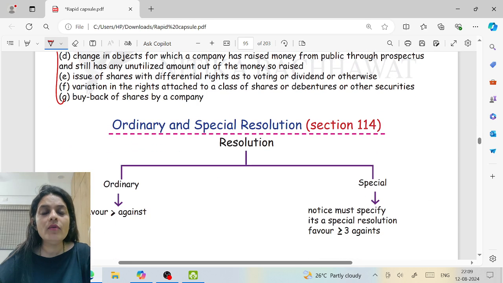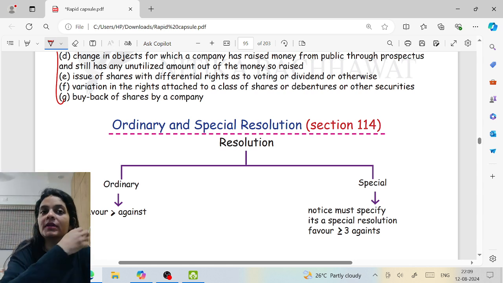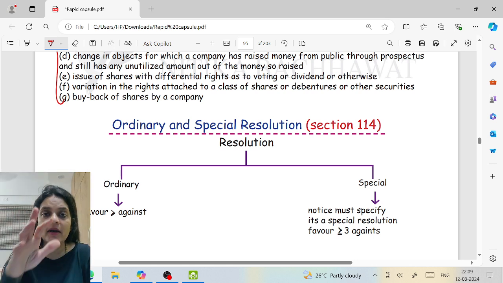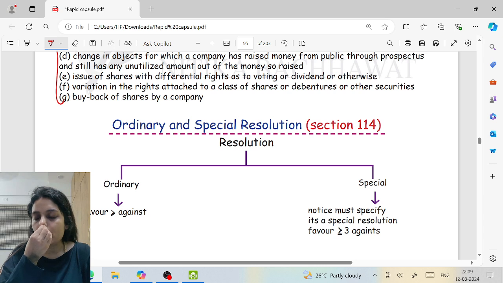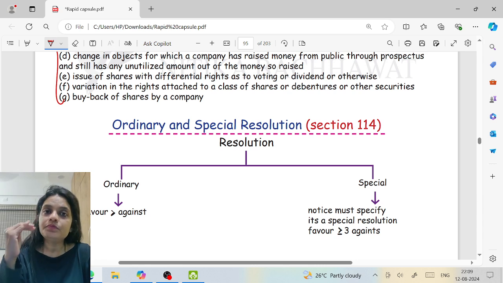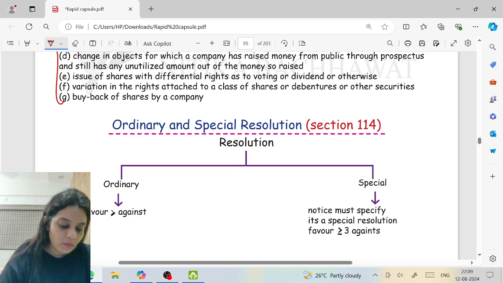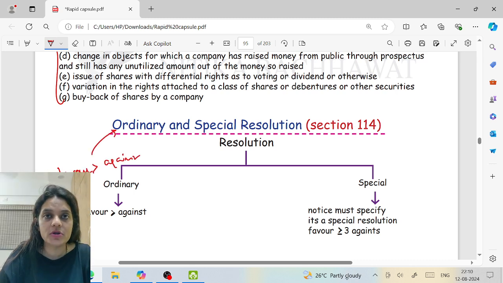Now moving on, how is the decision taken? We vote, and as per the number of votes, the decision is taken. Generally, votes in favor should be more than votes against, correct or not? This is normal. This is known as an ordinary resolution.